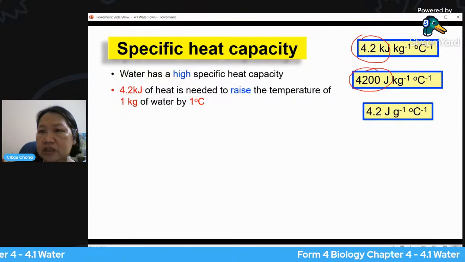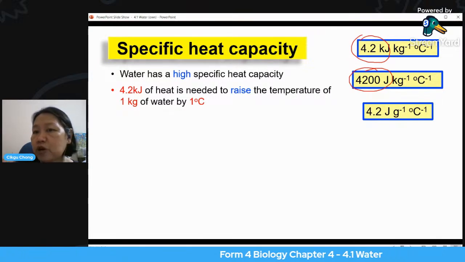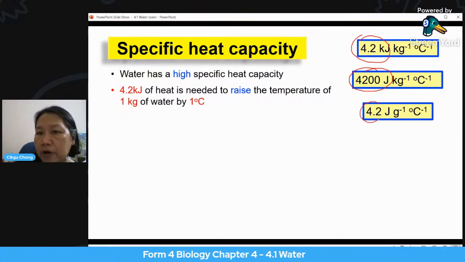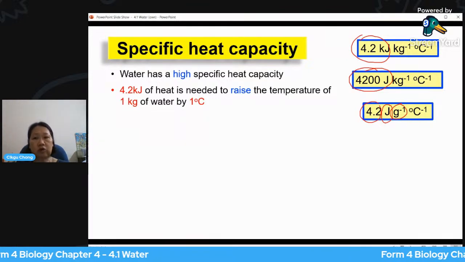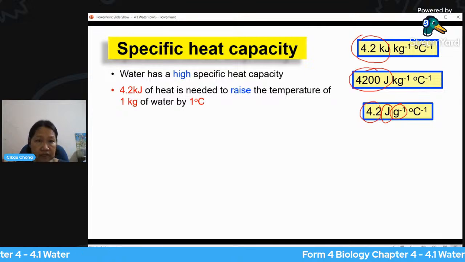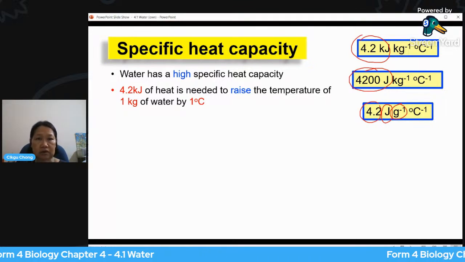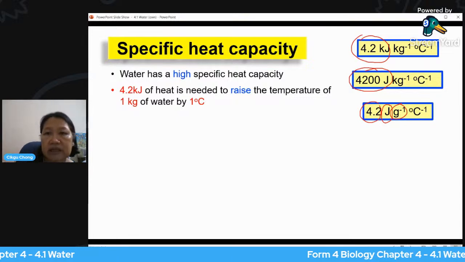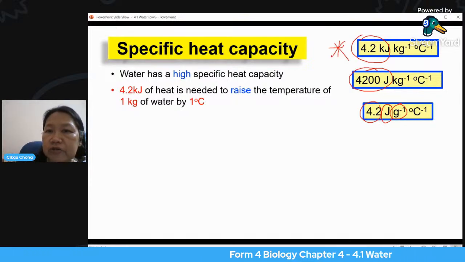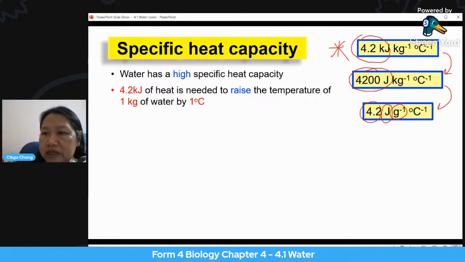Because this one we measure in terms of kilo. Now, if we don't measure in terms of kilo, it will be 4.2 joule per gram. This is also correct. Any one of these is a correct value for the specific heat capacity of water. So just remember, make life easy. Remember the first one, then you can generate your own. This one's all the same actually.